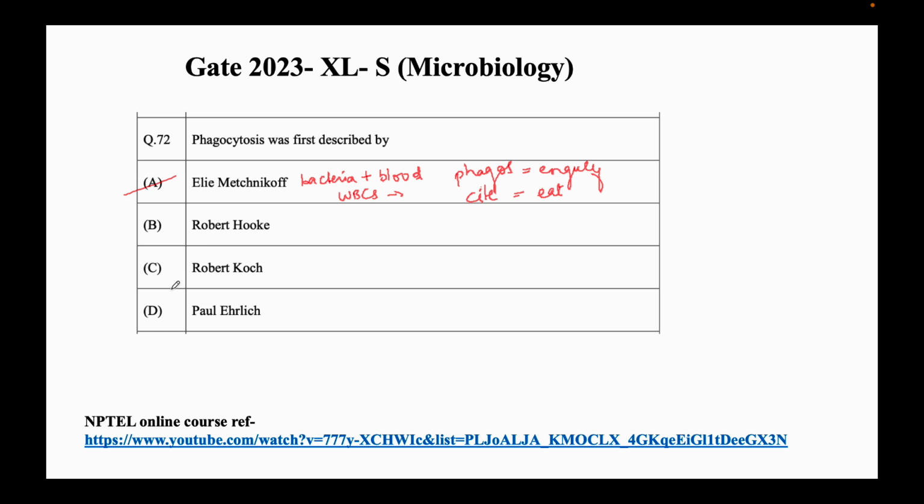So the next scientist is Robert Hooke. Initially he was a physicist. You all must be familiar with the concept of elasticity and stress, strain, right? And we all know Hooke's law. So he framed Hooke's law. Hooke was a physicist, so he made a lot of microscopes. He made his own light microscope.